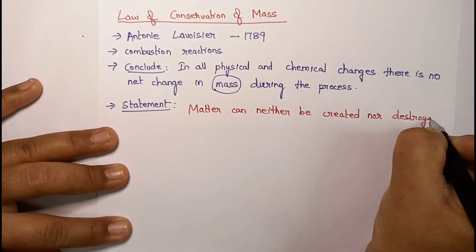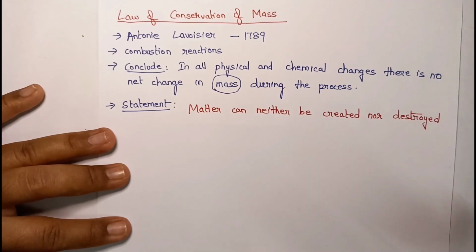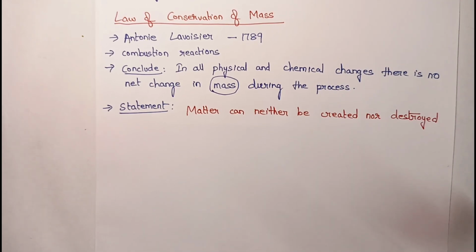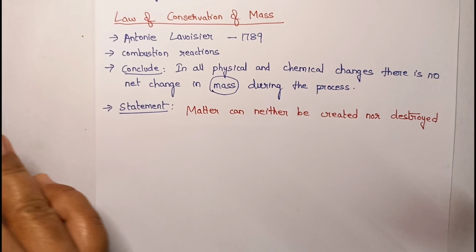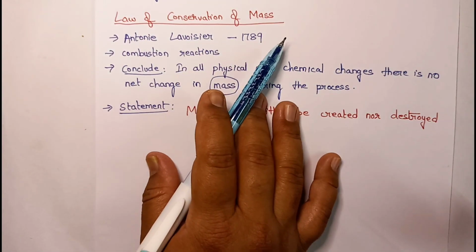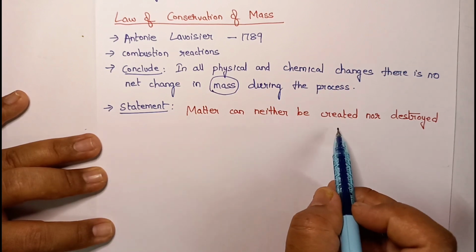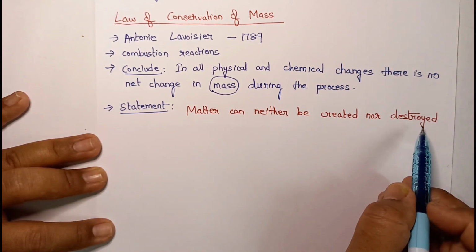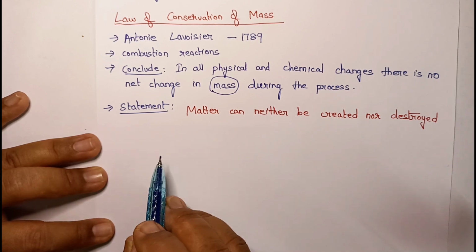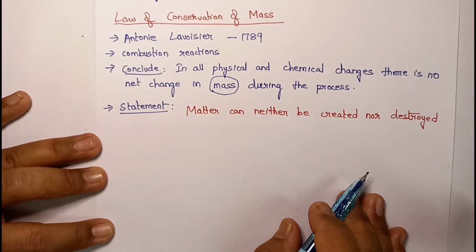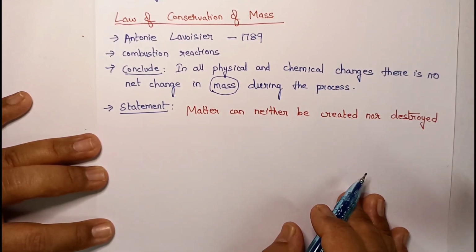Very important, students. This is the basis for all the laws. So according to Anthony Lavoisier, law of conservation of mass states that matter can neither be created nor destroyed. It only changes from one form to another.